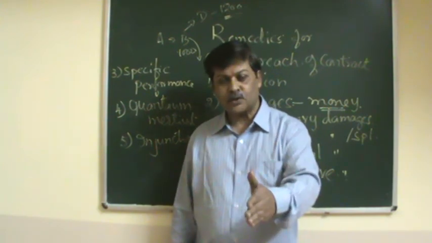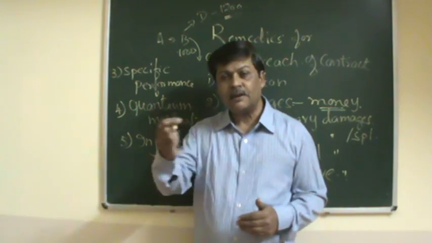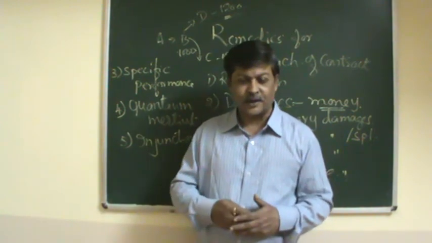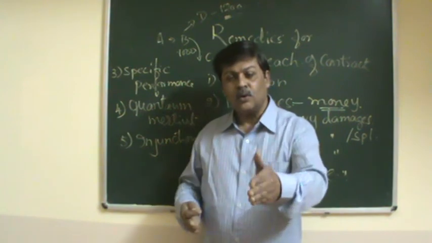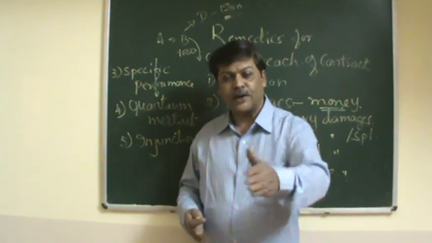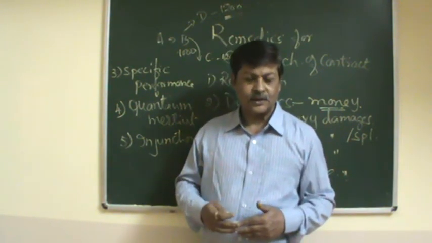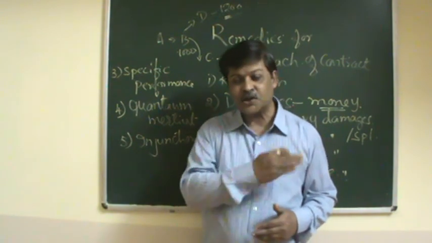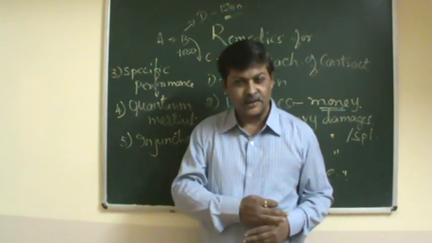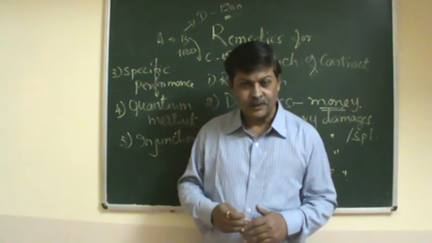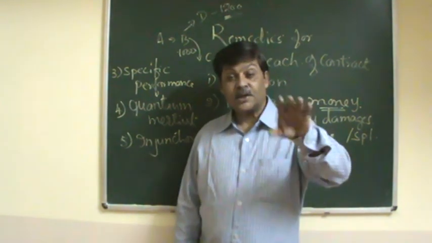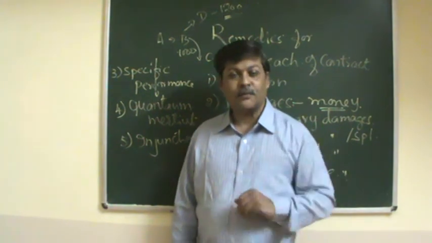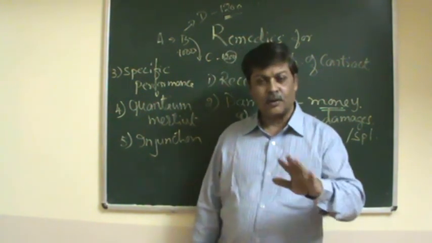B makes an encroachment on it, so A's passage is obstructed. A asks the court for a direction to stop B from encroaching on that passage. So the court issues an injunction, an order not to do so. That is called an injunction. Injunction is the direction from the court for not doing something.